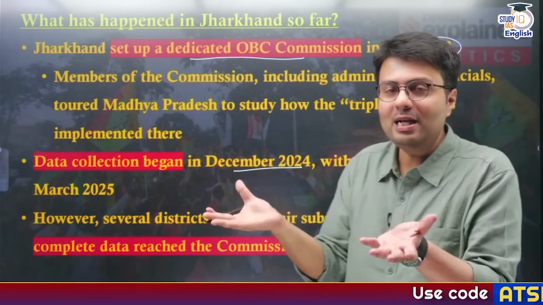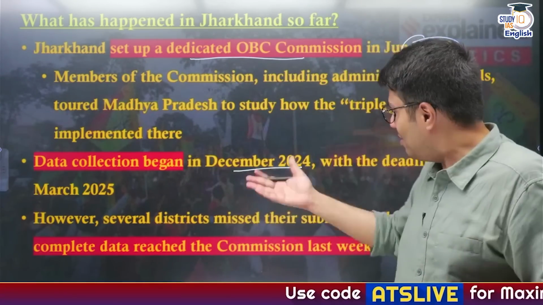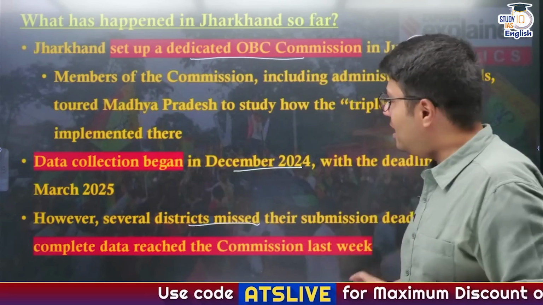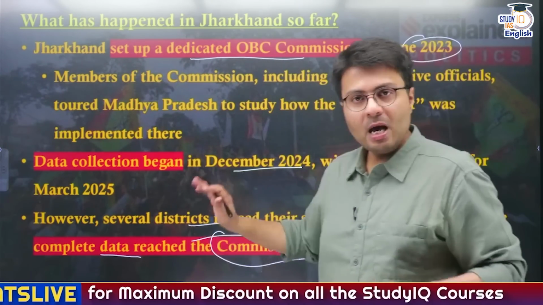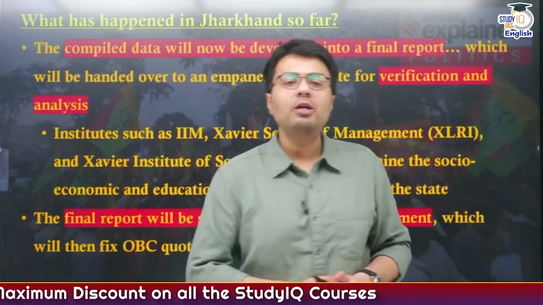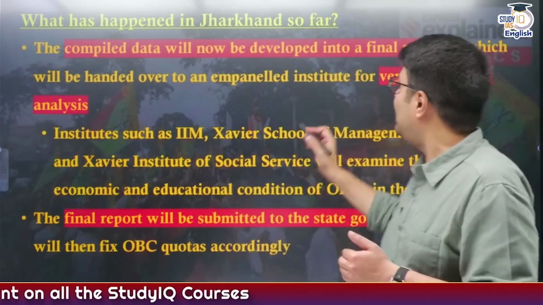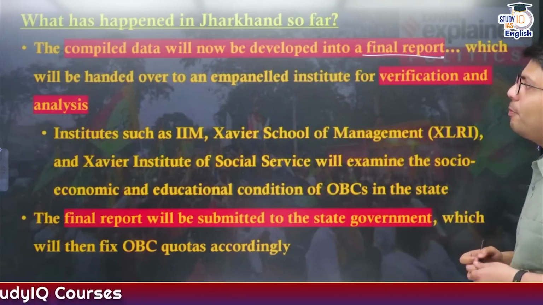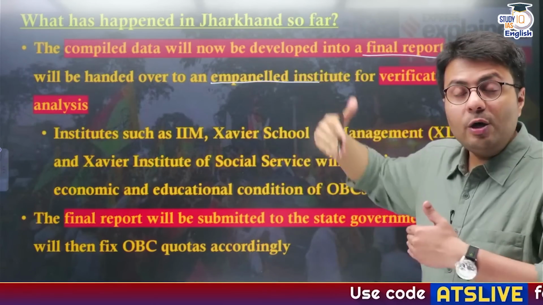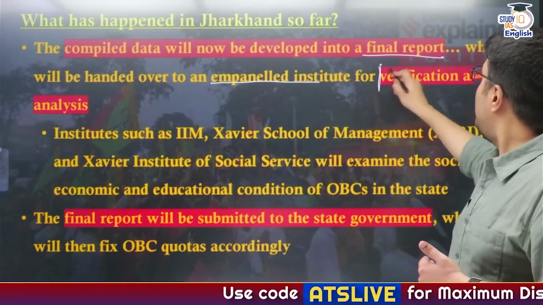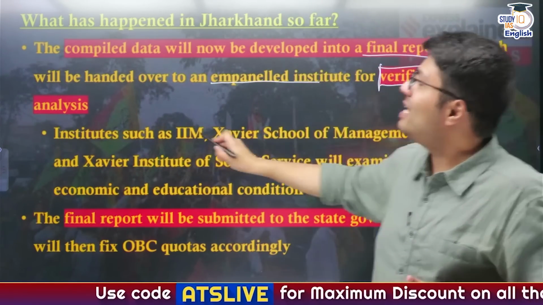However, as you understand, government work takes time. This also missed its deadline, and the complete data has reached the commission only last week. Understand? Now, what will the commission do? It will compile this data and make it a final report, and this final report will be handed over to many empaneled institutions, and these institutions will verify and analyze the data.